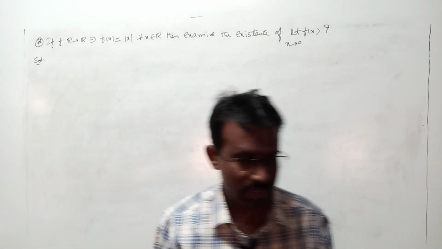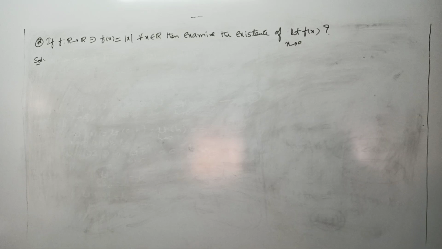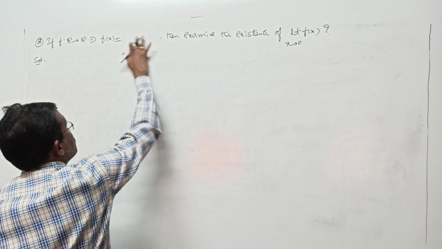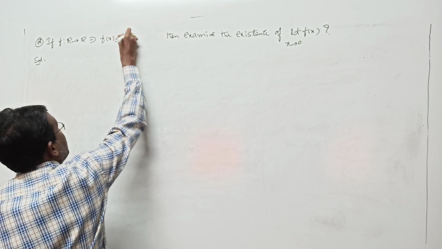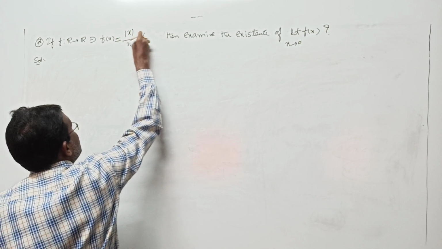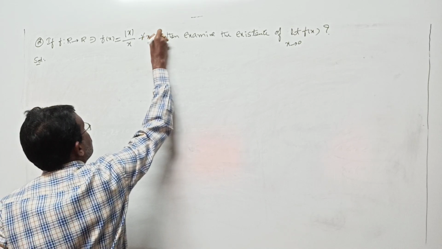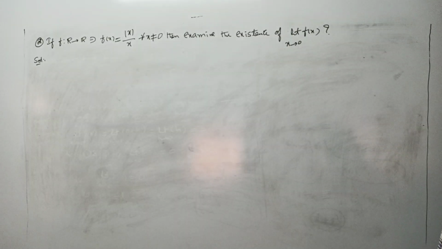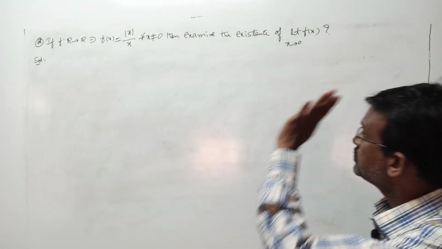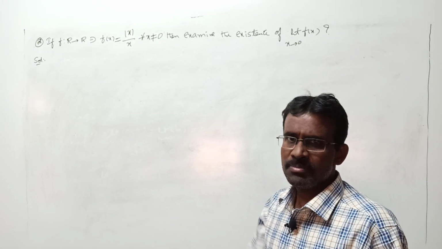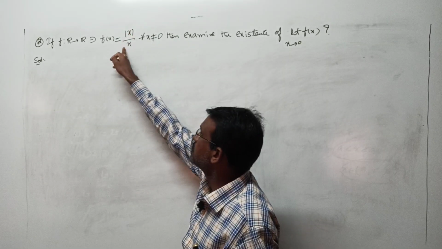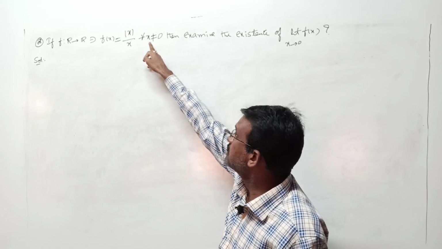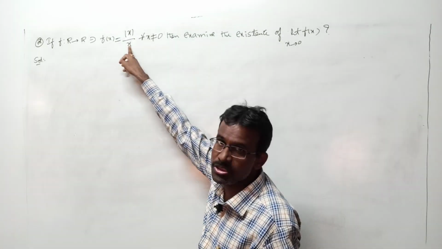Yes, the next question is: if f of x is equal to mod x by x for all x not equal to 0, then examine the existence of limit f of x as x tends to 0. That is your new question. Same as the previous question, here instead of mod x we have mod x by x for every x belongs to R and x is not equal to 0, because if x is 0 here,